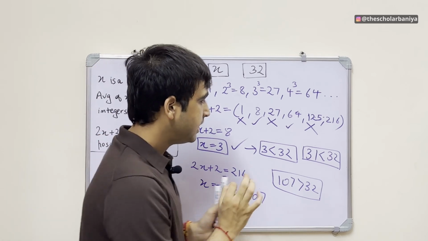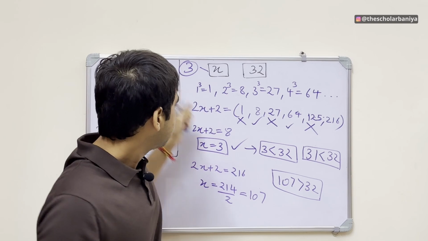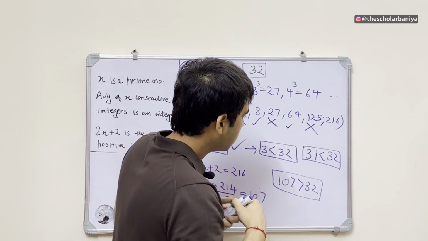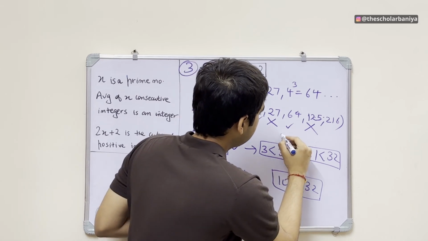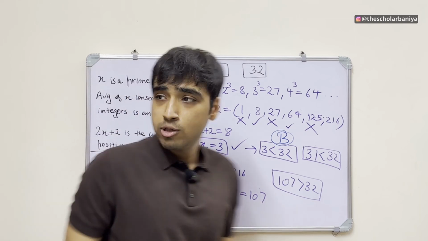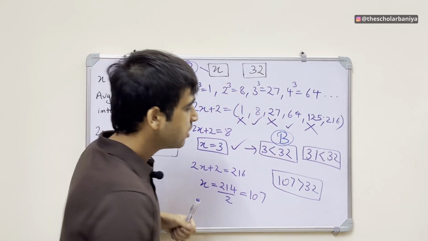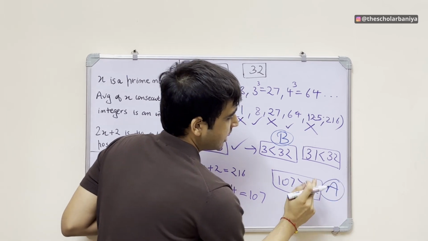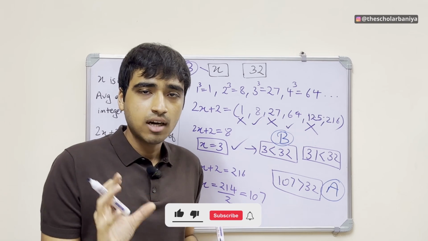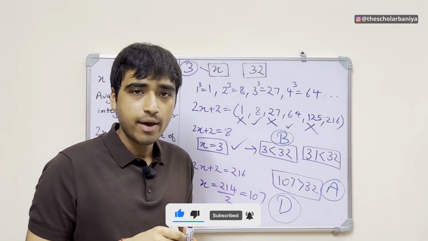So now we have two cases. One case in which these conditions are satisfied and the number is less than 32. So the answer will be B in this case. But in this case, 107 also satisfies all these conditions and 107 is greater than 32. So the answer is A for this case. So sometimes the answer is A, sometimes the answer is B. So finally, you can see that the answer is D. So this is your final answer. I hope this should be clear.